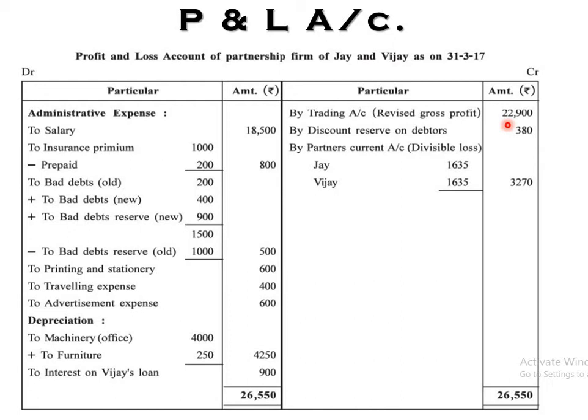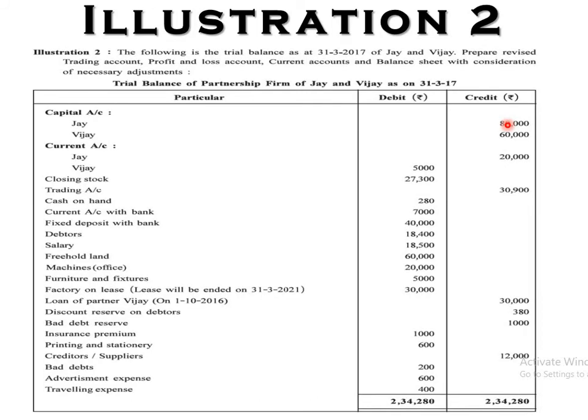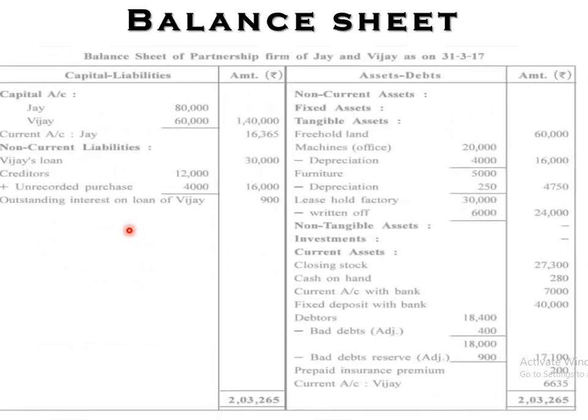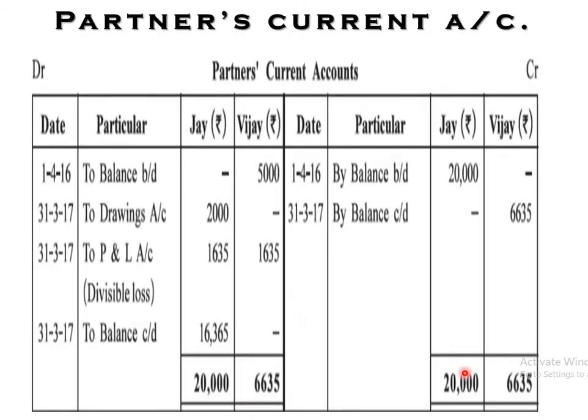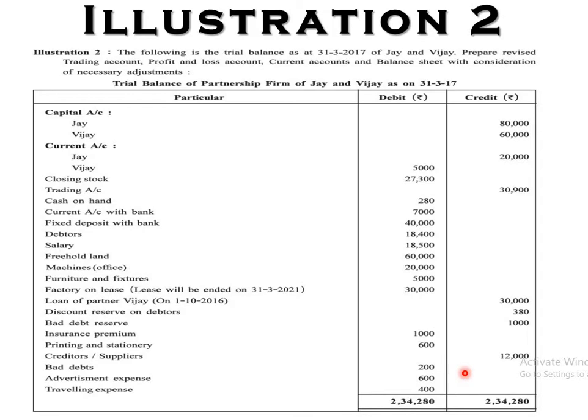Okay, now the credit side is clear. Some of the entries remain. Let's look after that one. Cash on hand already discussed. Current account, fixed, all these three will be there on the asset side. Debtors are there. Let's see, we already gave the entry of debtors, but three other entries remain. So let's see those entries. See the entry of closing stock, then after cash on hand 280, cash current account and fixed deposit and debtors entries are already given. Also prepaid insurance premium, I gave the entry of that one. Just revise that one yourself by looking at this illustration twice.